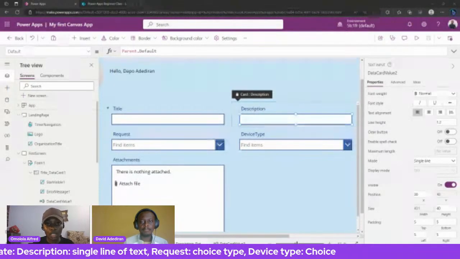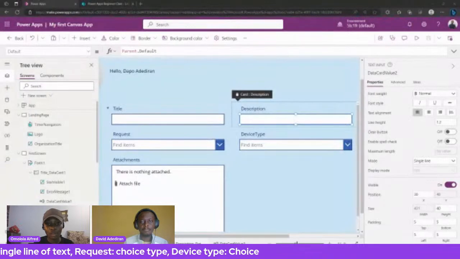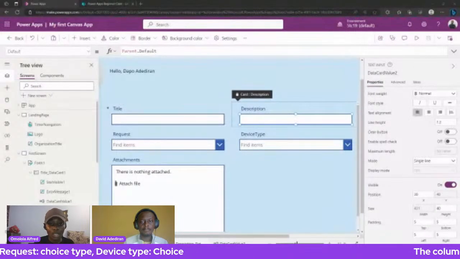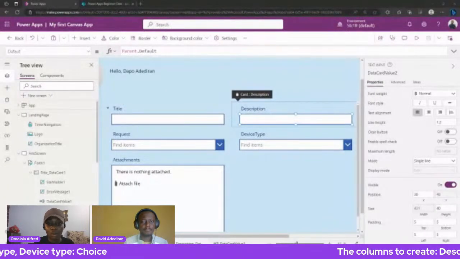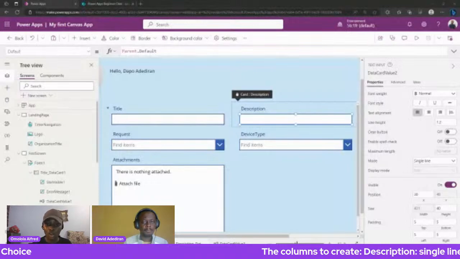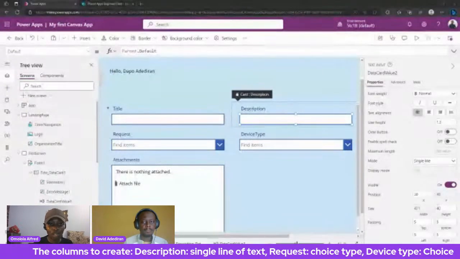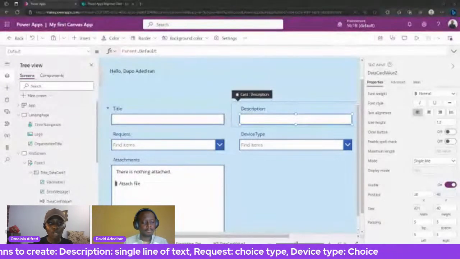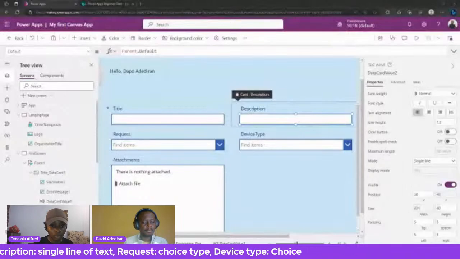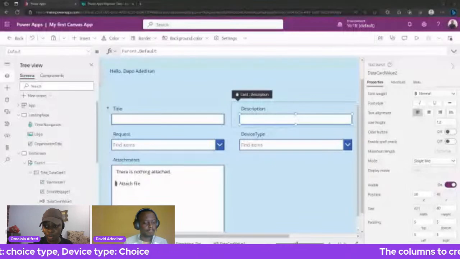So the form into the screen, David has shown us how he brought in those columns. And you can see what is rolling on the screen. These are the columns that you should create in your database. So you know we are using a SharePoint list. So the columns to create: description is a single line of text, request is a choice type, device is choice. You can see it rolling through.